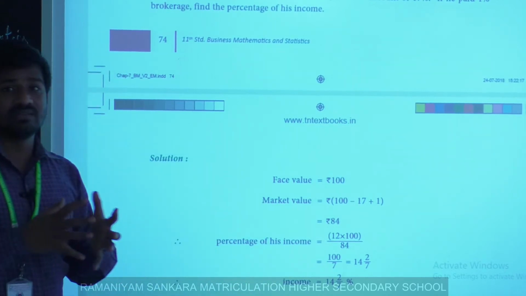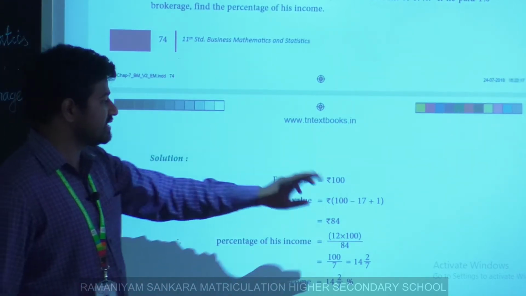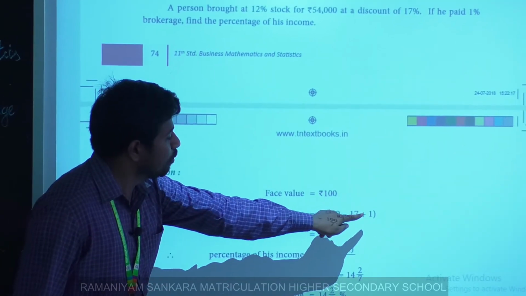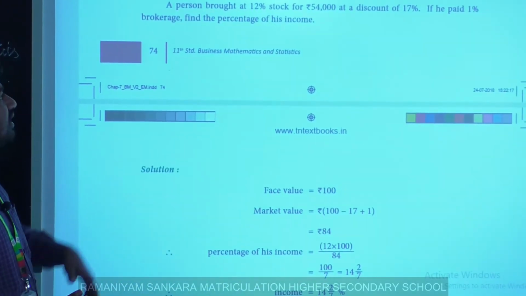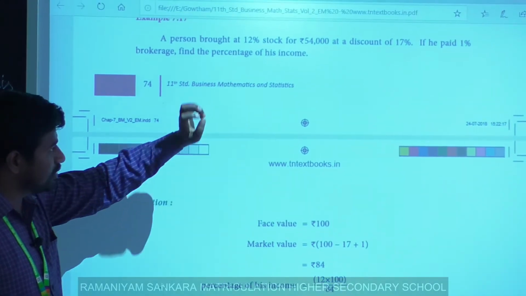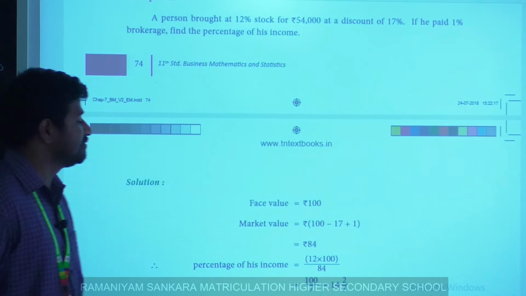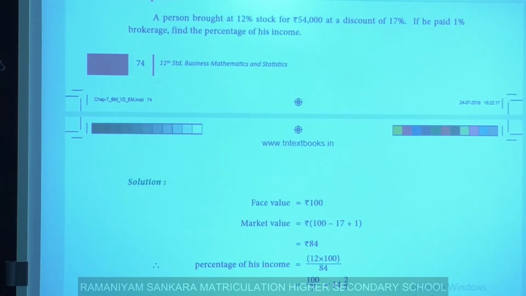No need to write in percentage form, you just mention the figure only. 17 plus 1 is the brokerage amount. We purchase a stock, so I add brokerage. Simplify this, rupees 84. This is the market value.